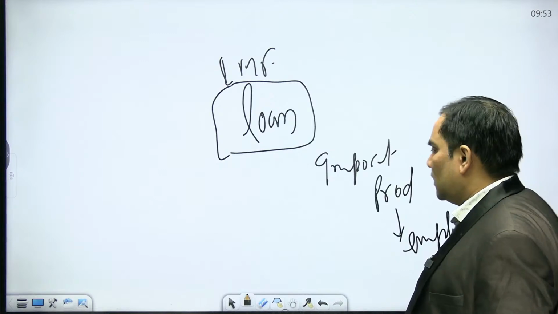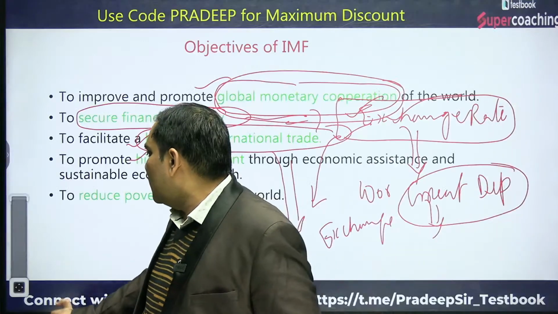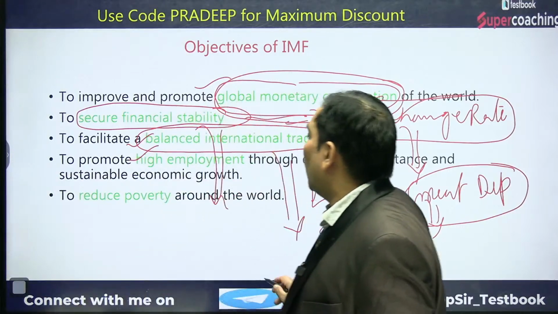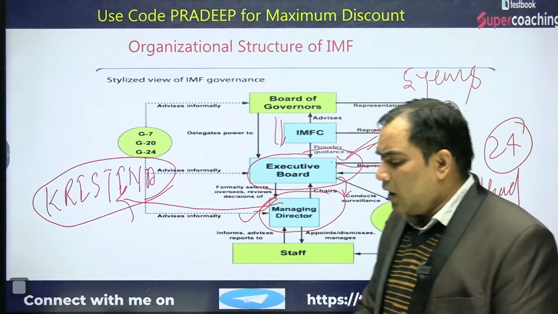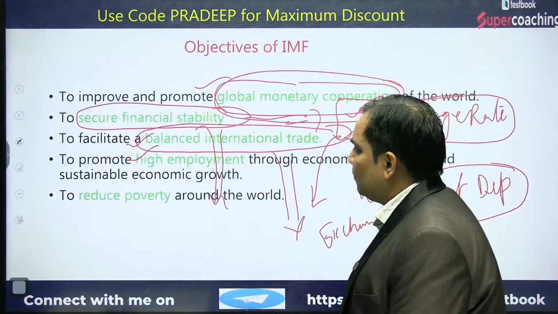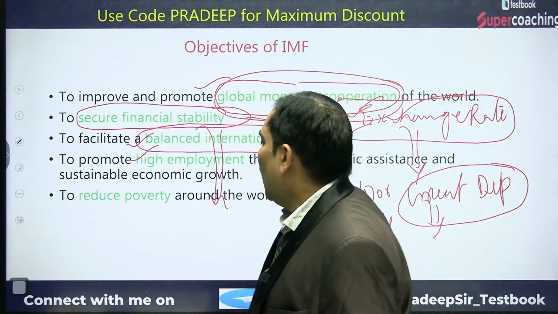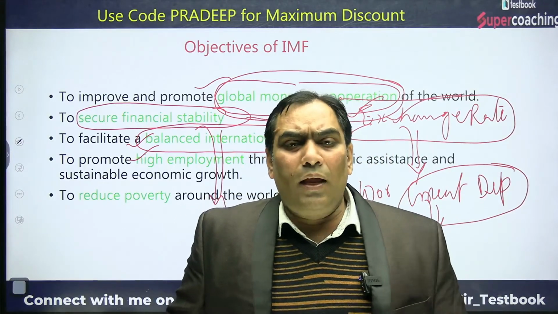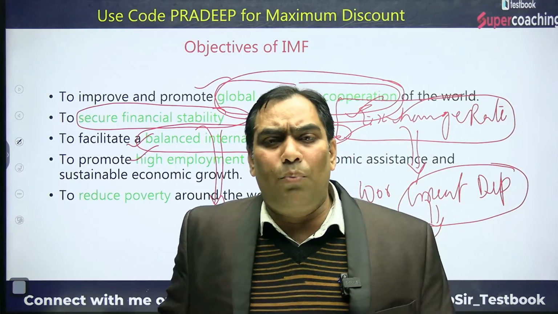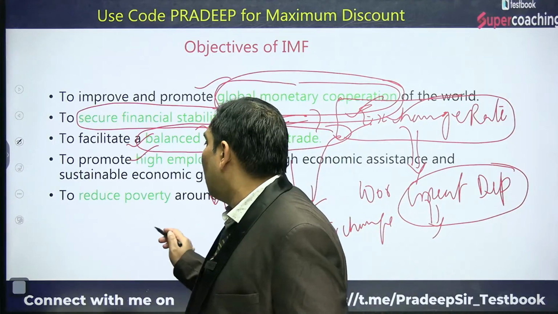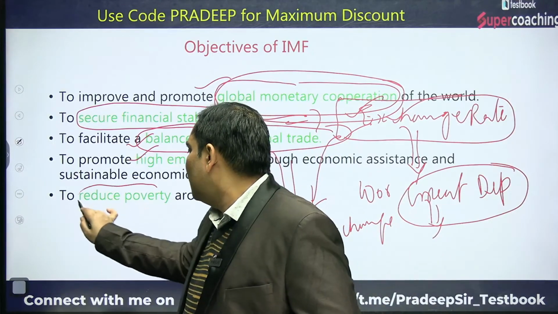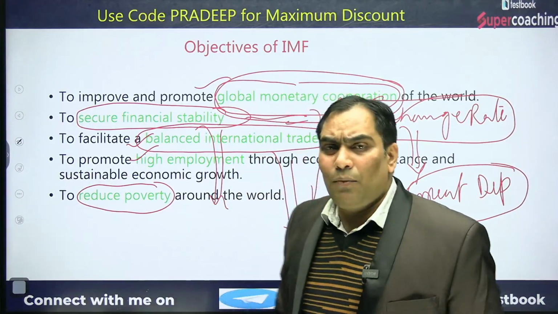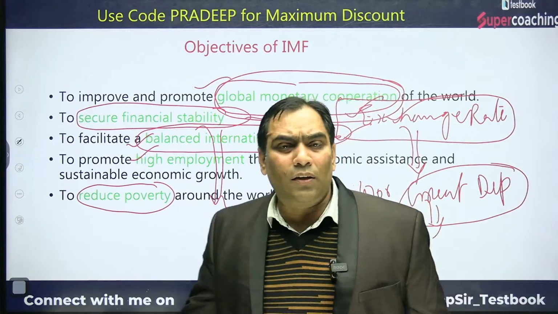So these are the functions or objectives of IMF. When they produce, they will promote economic growth, they will promote employment, and definitely poverty will reduce automatically. So they want to reduce poverty as well. Let me summarize what the objectives of IMF are.